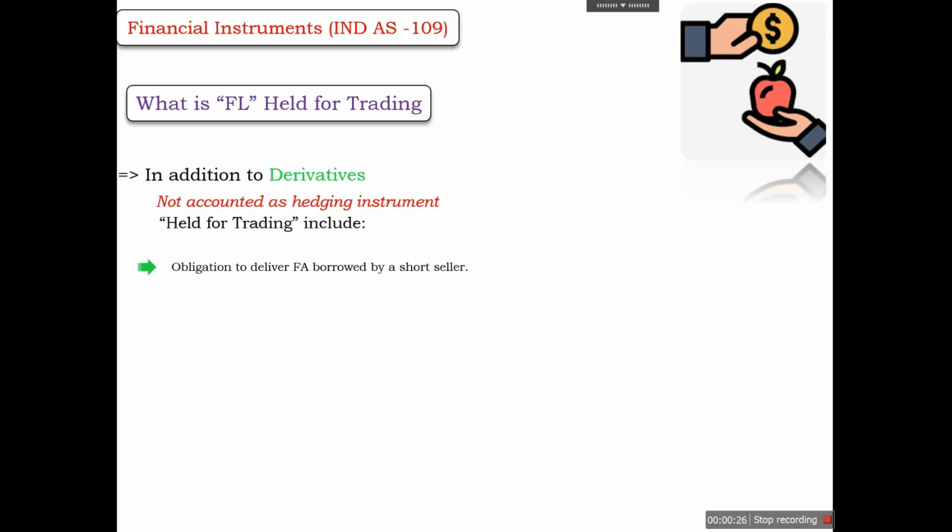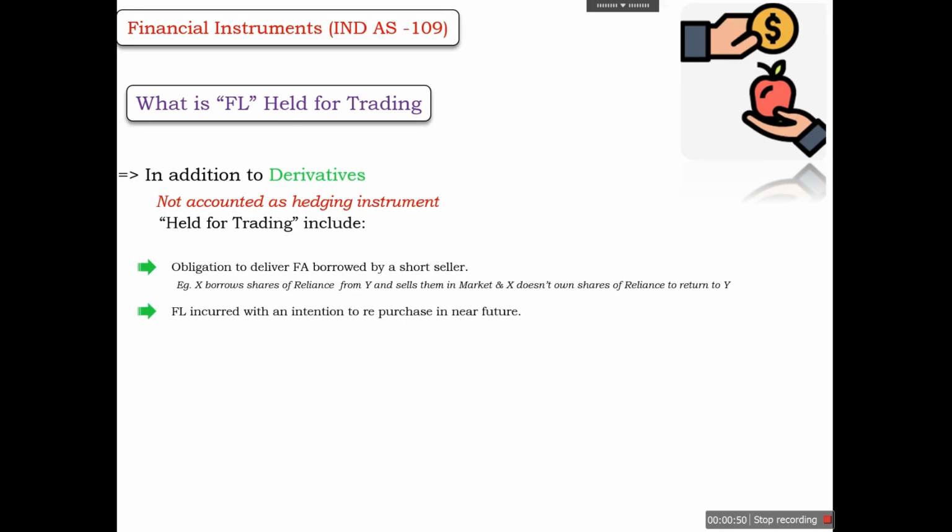For example, if company X borrows shares of Reliance from Y and sells them in the market, X had borrowed the shares from Y and has sold them in the market, but it does not own the shares. So in that case, it will be called a financial liability that is held for trading.